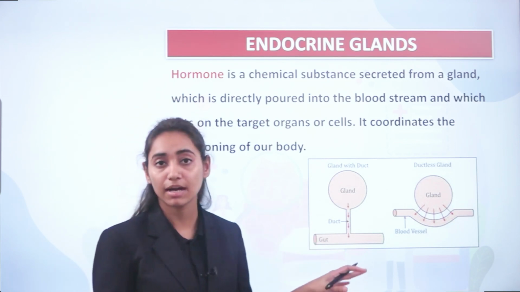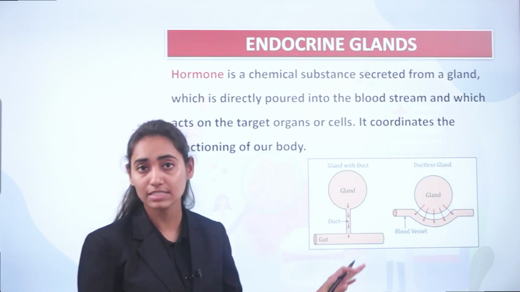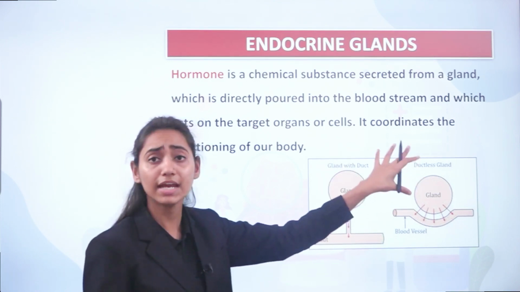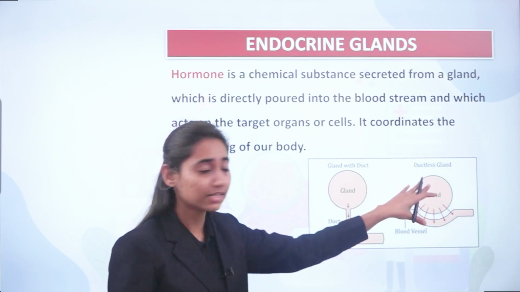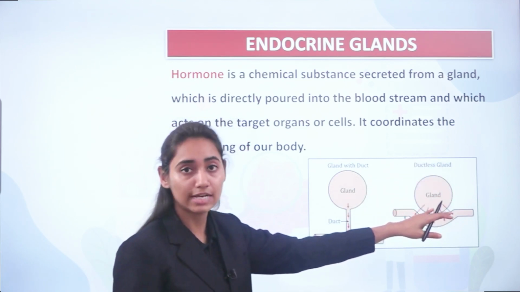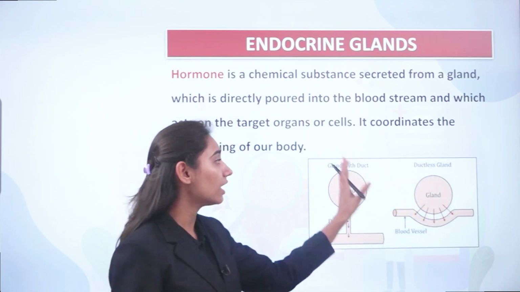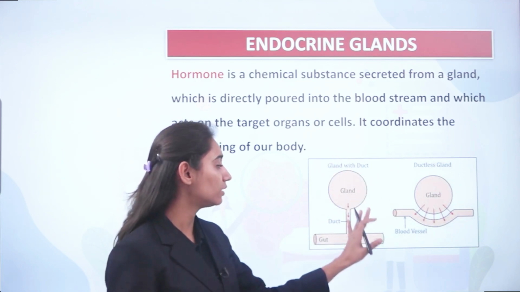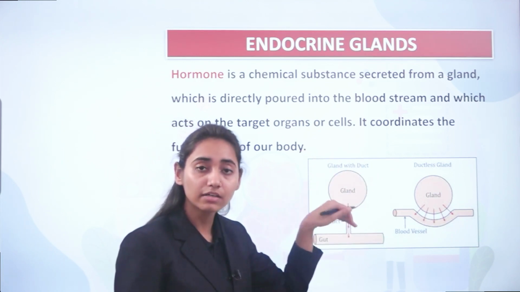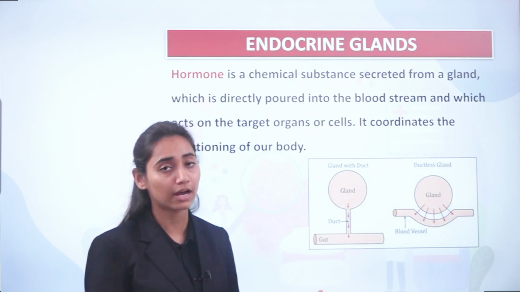Now this is the diagrammatic representation of the exocrine as well as endocrine gland. The endocrine glands are the ductless glands, therefore they pour the secretion directly into the blood vessel. On the other hand, the exocrine glands have their particular duct. From the duct, the secretion goes into the target organ.